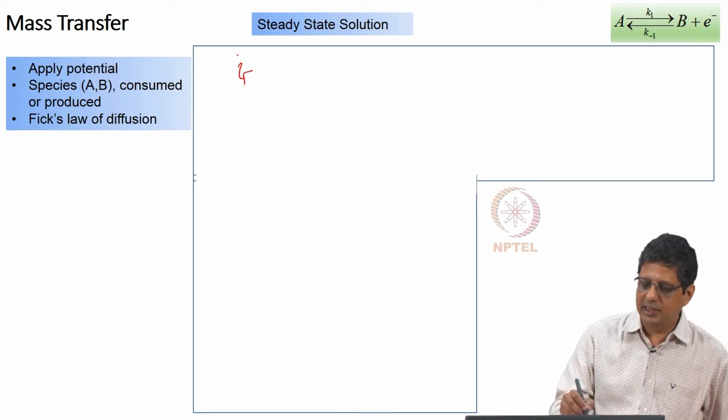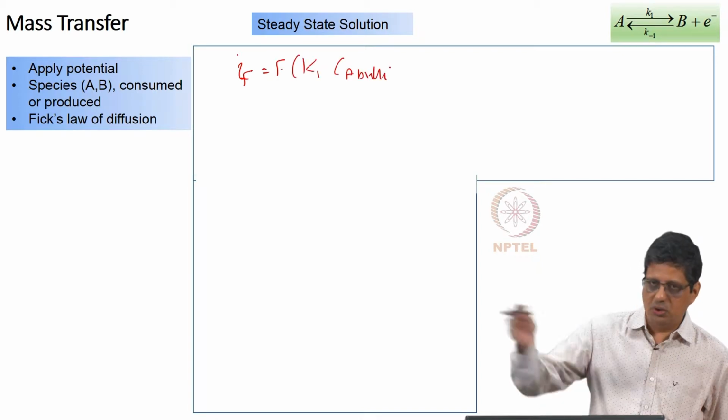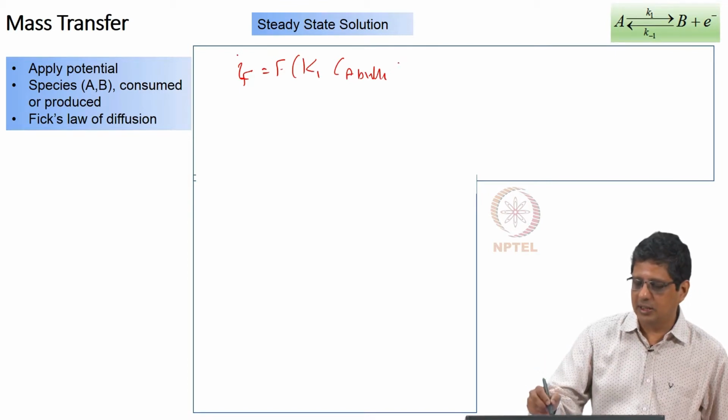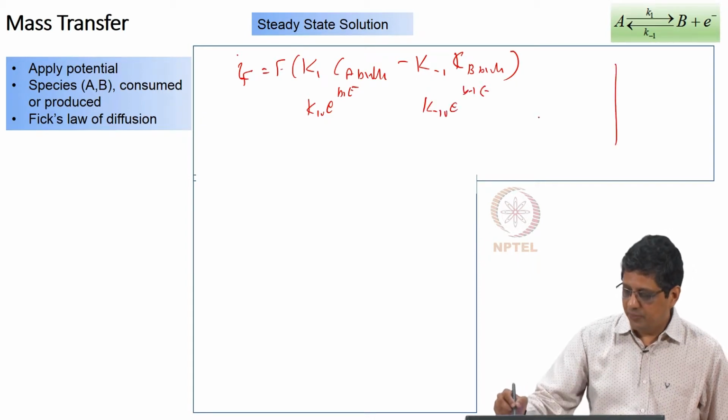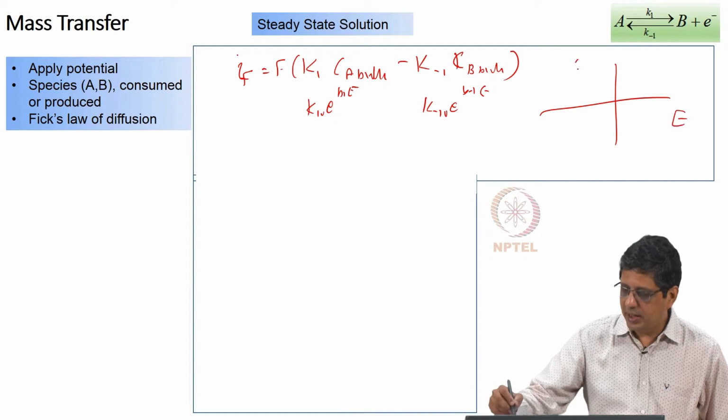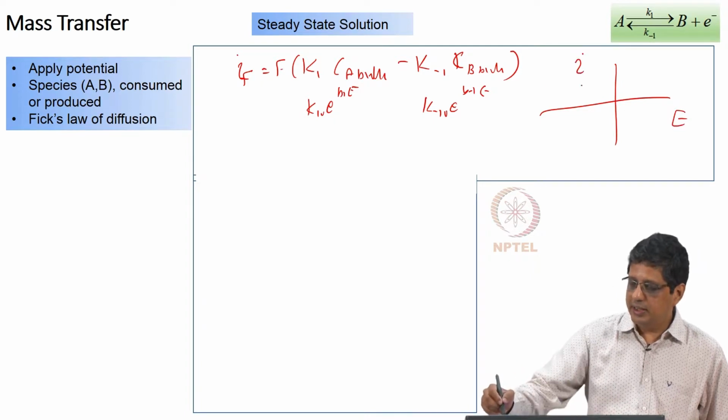We will write it as I Faraday is F K1 Ca bulk, because we assume throughout the regime it is Ca bulk and it is a constant, minus K minus 1 Cb bulk, and this was K1 0 e power B1 e, this was K minus 1 0 e power minus B minus 1 e. If we say this is E and this is I,